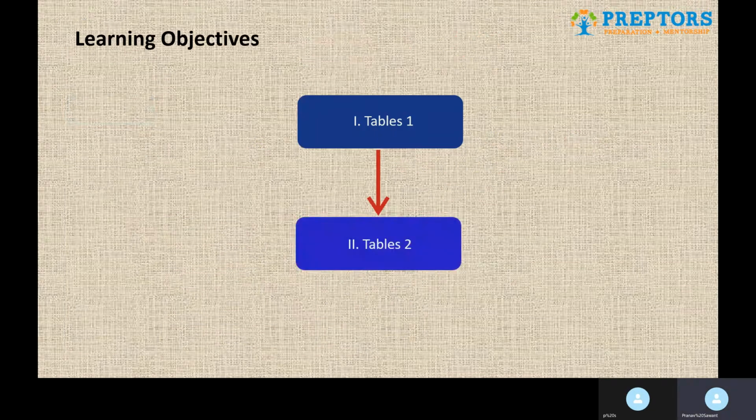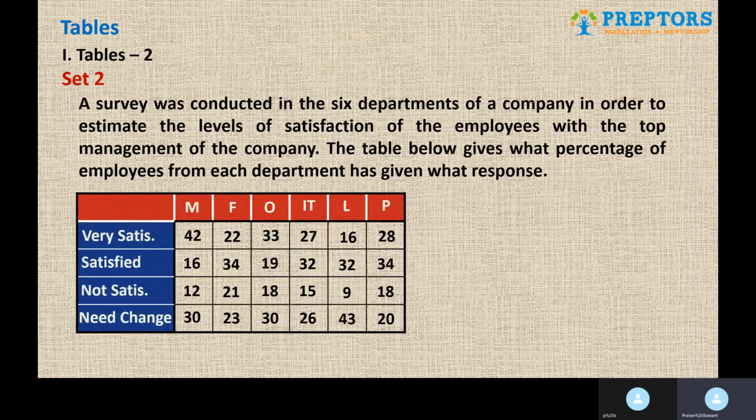Let's move to the next part now. Next part as in next set. A survey was conducted in 6 departments of a company in order to estimate the level of satisfaction of the employees with the top management of the company. The table below gives what percent of employees from each department has given what response.